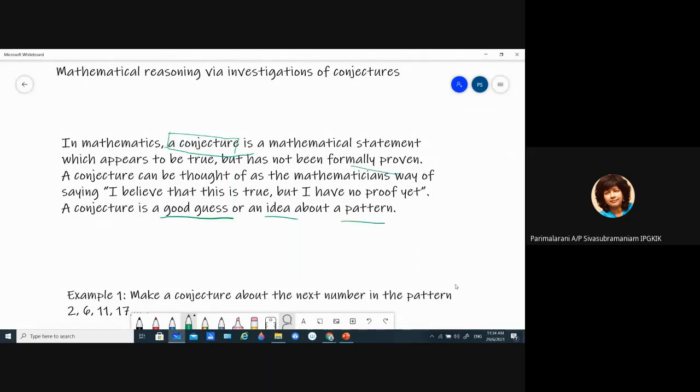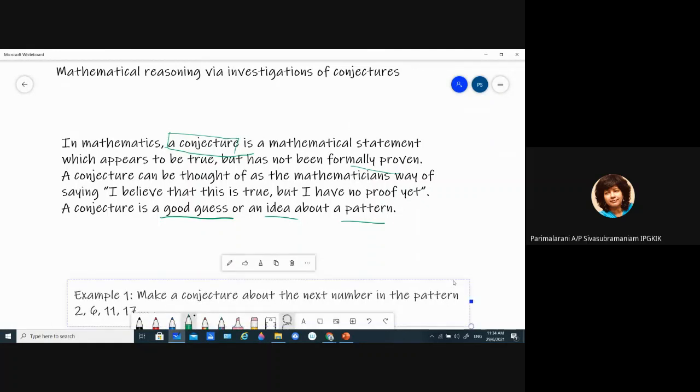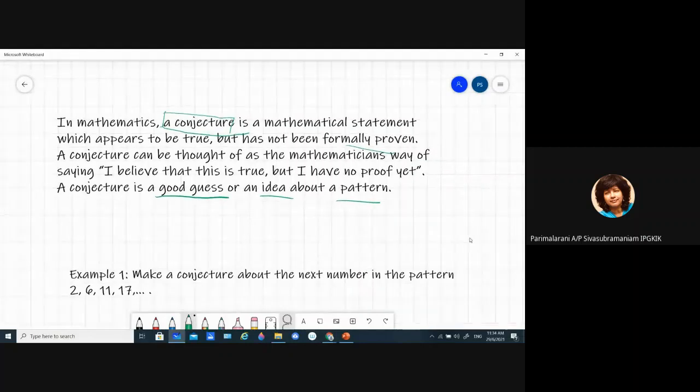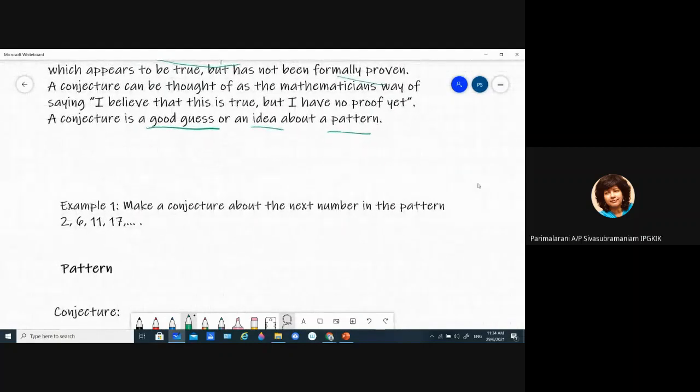Okay, so we are going to see how we can go through the process of mathematical reasoning via investigations of conjecture. So example one, you are given this number pattern 2, 6, 11, 17, and you're asked to make a conjecture about the next number in the pattern. So your first step is to identify the pattern. What pattern do you see here?